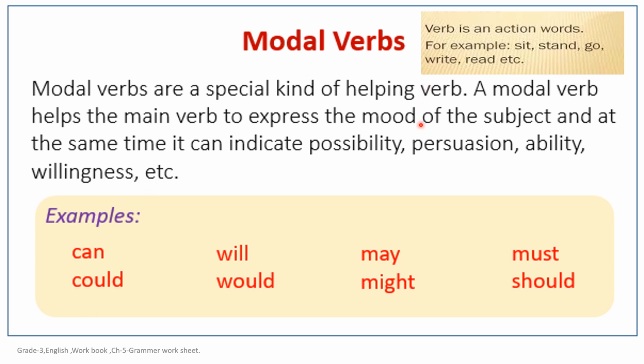So children, these are all words which express something, so we are going to study them further. For example, can, could, will, would, may, might, must, and last, should. So children, these are called modal verbs. We are going to study where to use these modal verbs. So let's start.